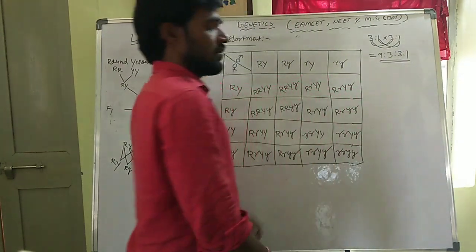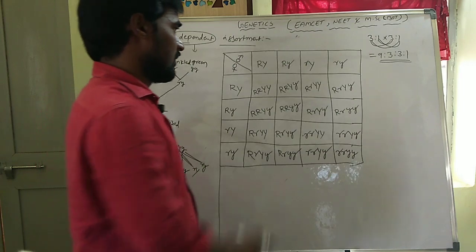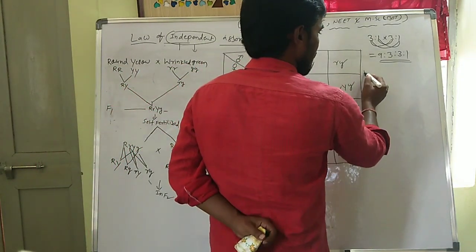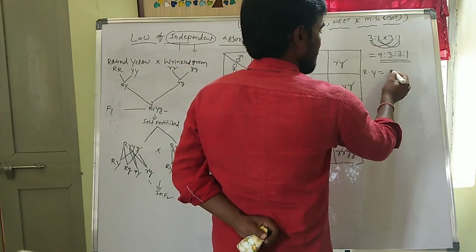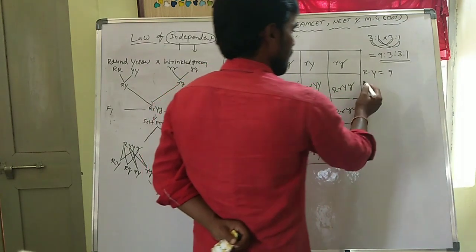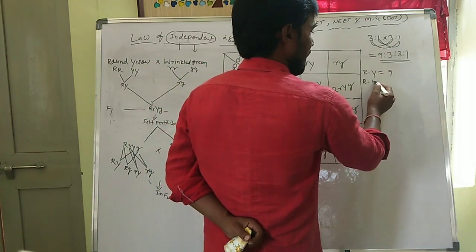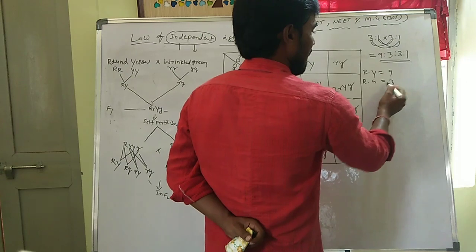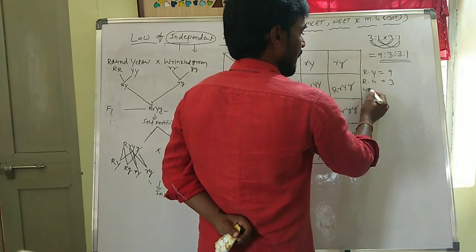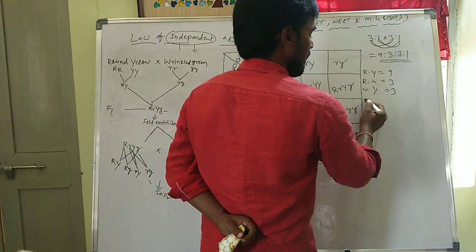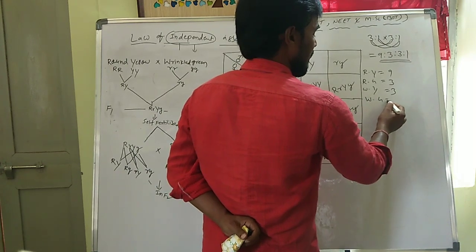This is the phenotype ratio 9:3:3:1. Here round yellow is 9, round green is 3, wrinkled yellow is 3, wrinkled green is 1.